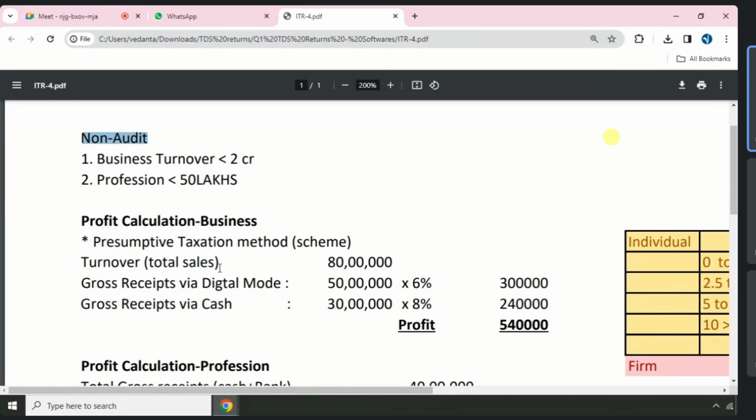What is your total sales? Say 80 lakhs. Out of 80 lakhs of sales, whatever amount you collected in bank is multiplied by 6%, and whatever amount you collected via cash is multiplied by 8%. Irrespective of your original profit, you need to compute profit based on this scheme. You got my point? I will also take you to Excel to make you understand with a short example.